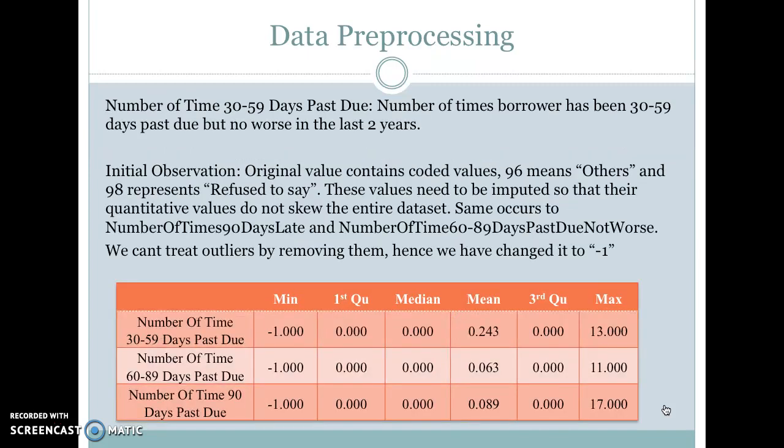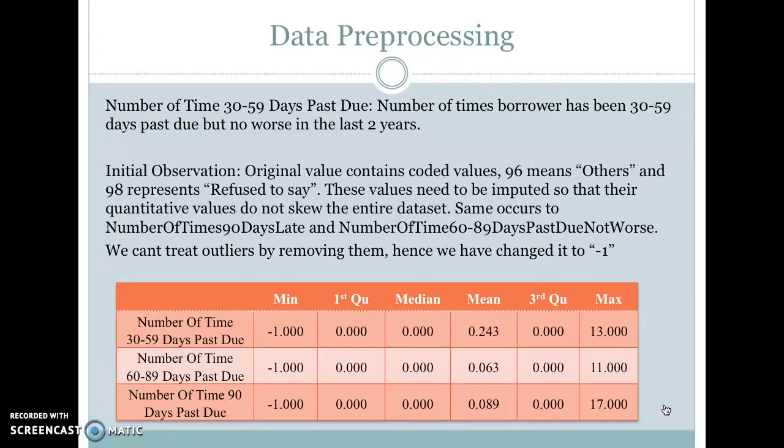This slide is about the number of times a borrower has been 30 to 59 days past due, but no worse, in the last 2 years. The initial observation is that the original values contain some coded values such as 96 and 98, where 96 is others and 98 represents refuse to say. So these values need to be imputed so that their large quantitative values do not skew the entire data set.